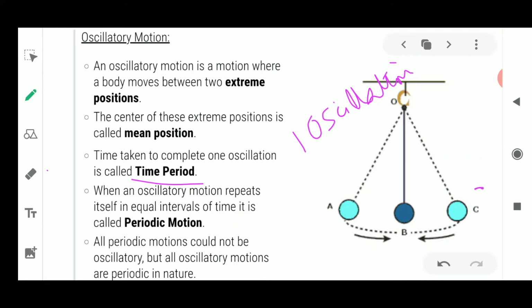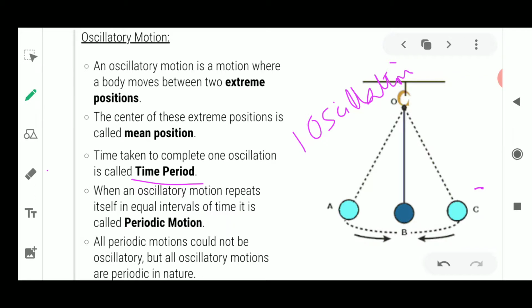So these are the features of oscillatory motion. You will see that the mean position is there, the time period is there, and periodic motion is there. Why is this called periodic motion? It is known as periodic motion because the oscillatory motion repeats itself. Once it moves from one position, it again comes back to its same position.